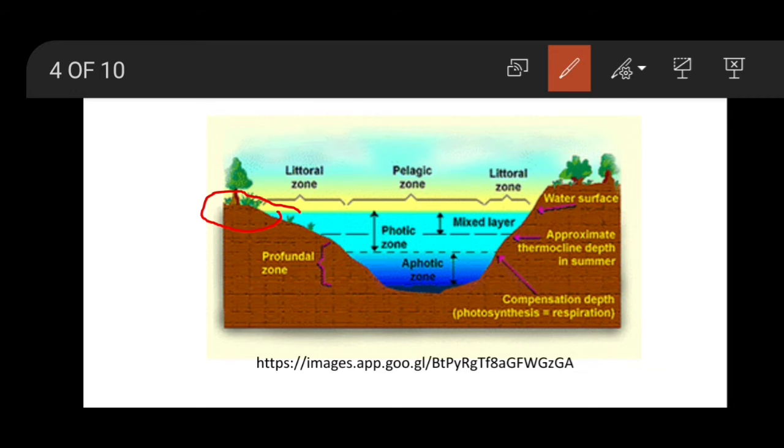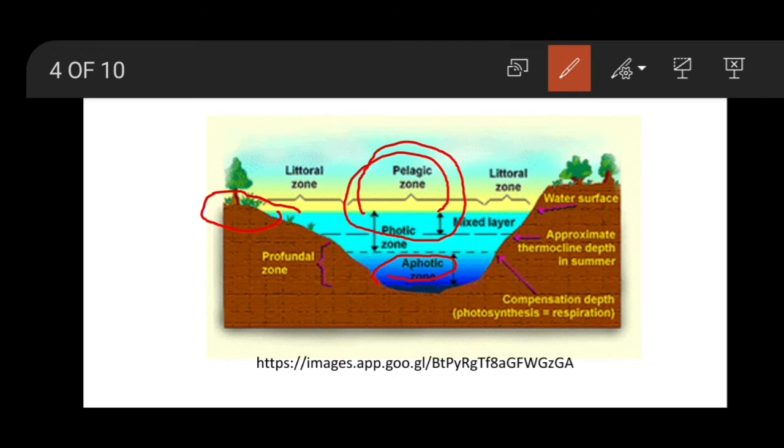And the pelagic zone is nothing but the open area. This open area is known as the pelagic zone. As we know, there are two types of layers. You can see here the aphotic zone, where sunlight cannot reach. The name itself indicates absence of sunlight, so it is known as the aphotic zone. Photic zone means where sunlight can penetrate in the pond or lake. So this zone is known as the photic zone.